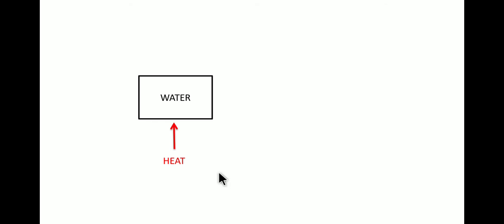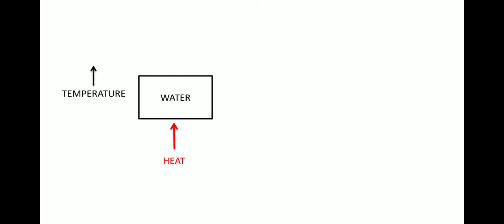Similarly, the next case is, suppose you have a fixed amount of water, a liquid, and if you apply some heat, you will see that the temperature of that water is increasing.